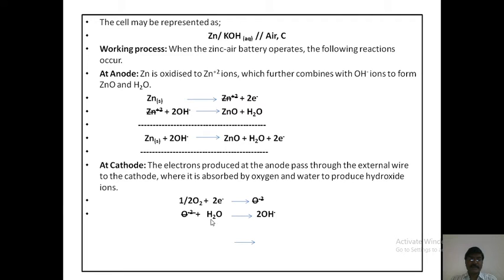These oxide ions plus H2O go to 2 OH-. Further, combining these two reactions, we get 1/2 O2 plus H2O plus 2 electrons goes to 2 OH-. This is the reduction reaction at the cathode, the total reaction at the cathode.